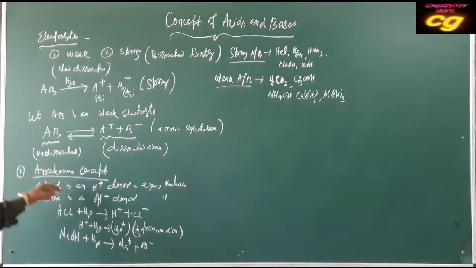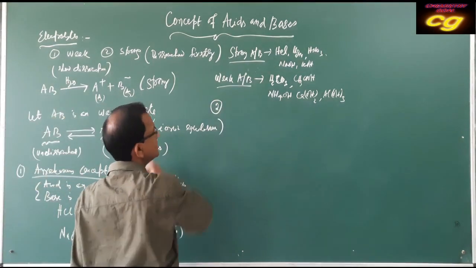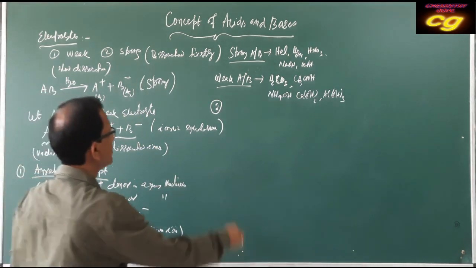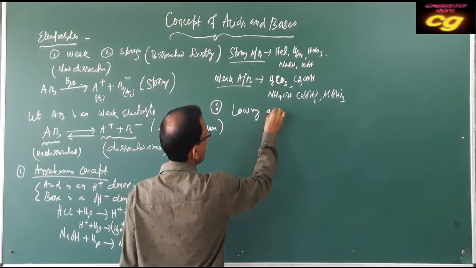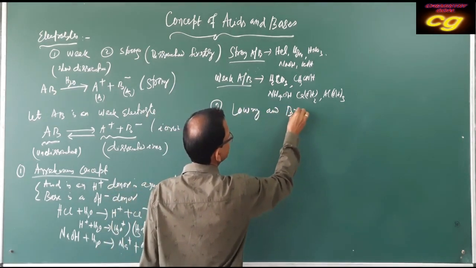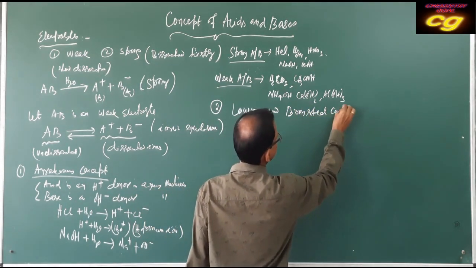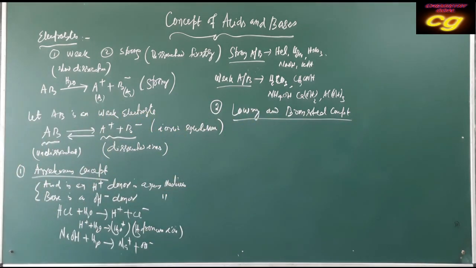Then this is the Arrhenius concept. Then the second concept that we will discuss now is called the Lowry and Bronsted concept. What is the Lowry and Bronsted concept?